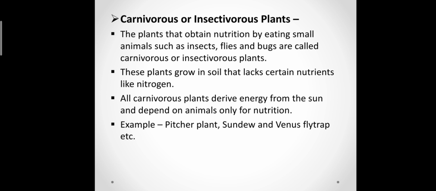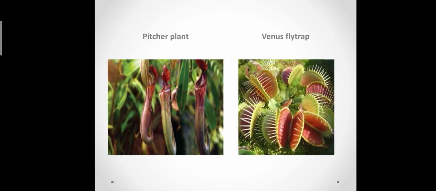All carnivorous plants derive energy from the sun and depend on animals for nutrition. For example, pitcher plant, sundew plant, Venus flytrap, etc. In this picture you can see the pitcher plant and Venus flytrap. The pitcher plant has a lid and the Venus flytrap has jaw-like projections. If any insect comes in contact with the plant, it will close its lid or jaws, and the insect will die inside the plant.